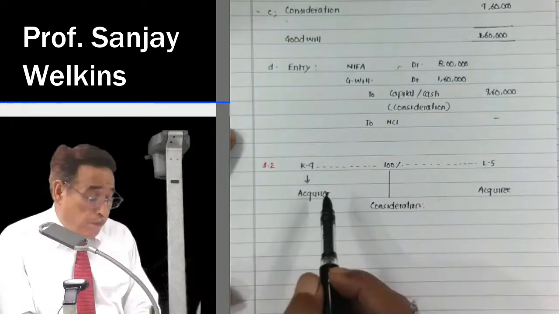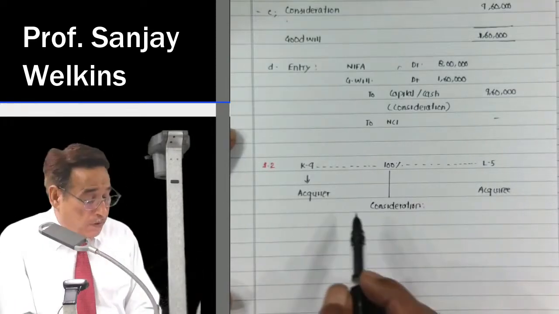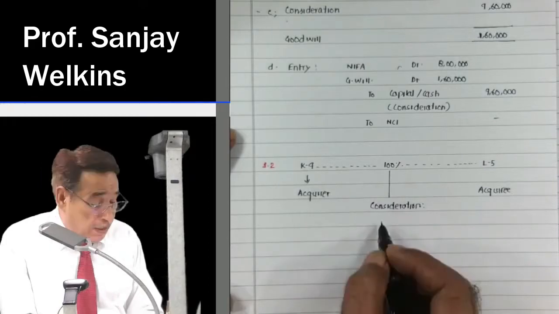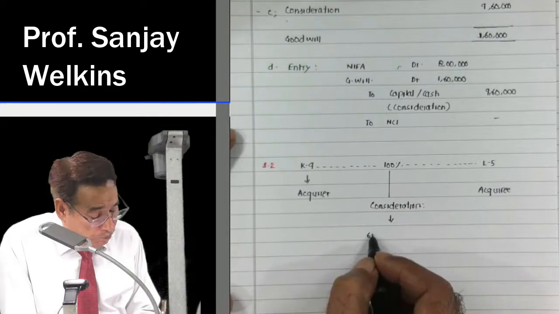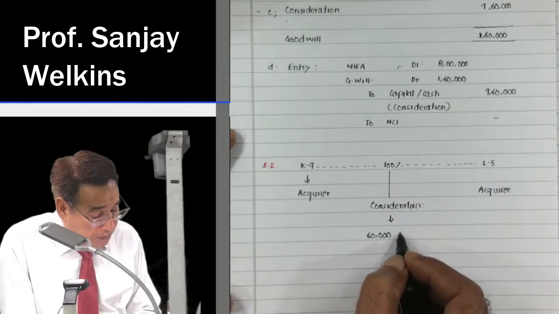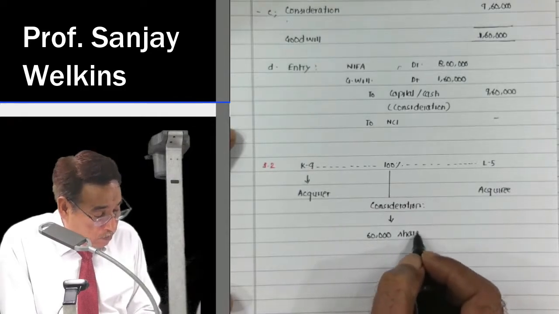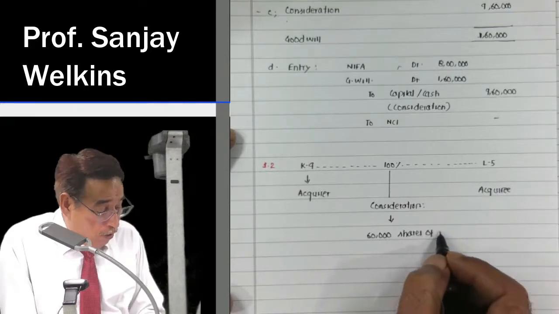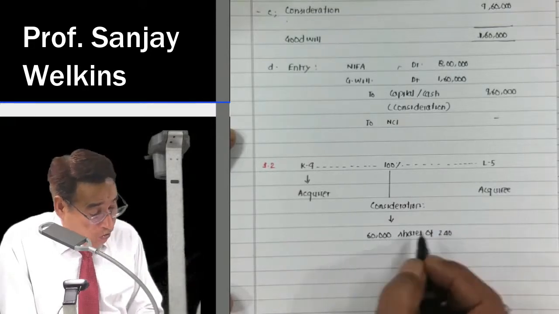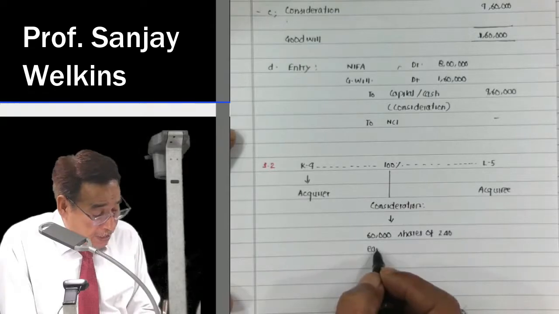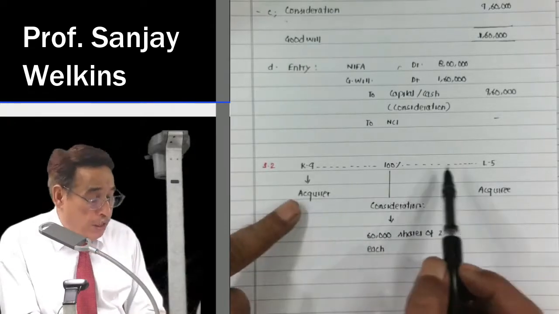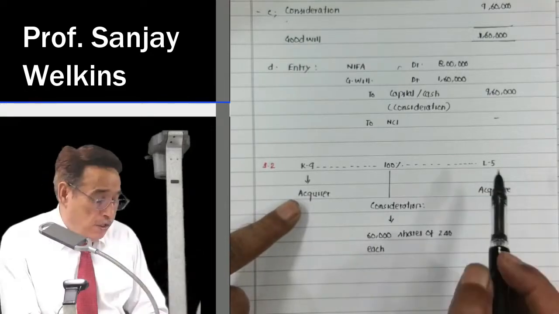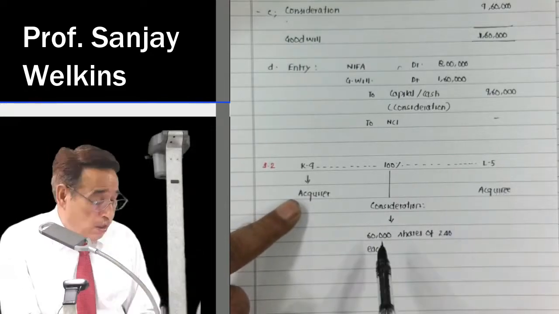now it is agreed between acquirer and acquiree that we will acquire 100% stakes, but we will pay the consideration by way of 60,000 shares of rupees 240 each. That means the acquirer is telling the acquiree that we are going to acquire your whole share capital, 100% of it.